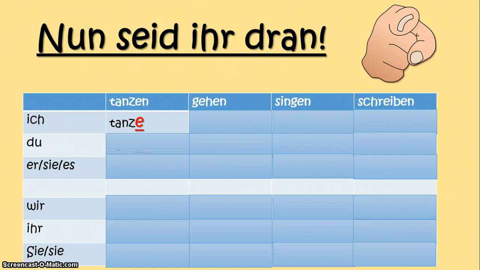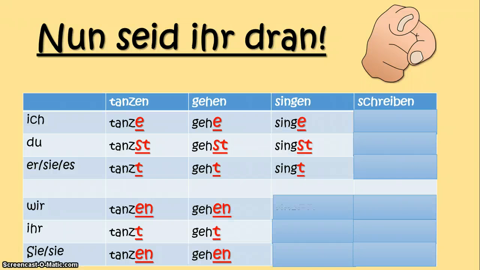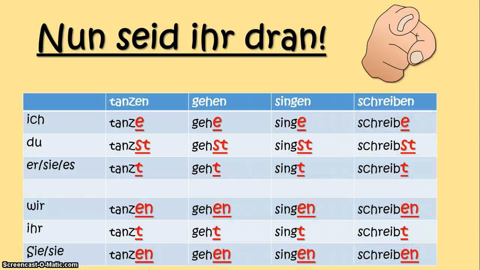So here are the answers. I'm just going to reveal them over here, so you may want to compare the answers right here. These are all, as I said, regular verbs. They follow the same pattern as we just looked at. Now, why do I emphasize the fact regular verbs?